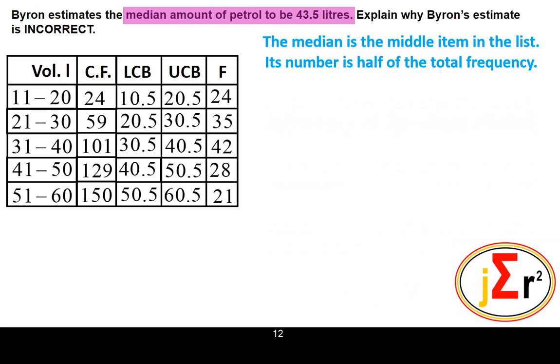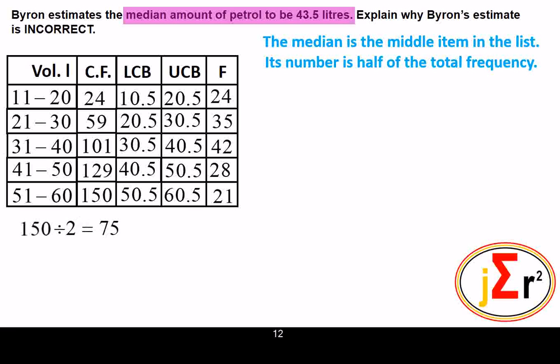The median is the middle item in the list. Its number is half of the total frequency. It is not entirely correct to say that the median is the middle item in the list. The median is the middle item in an ordered list. That means the list must be in ascending order or descending order. So the items have to be placed in order. When we talk about the median and the middle number, we are talking about an ordered list. So the list has to be in order.